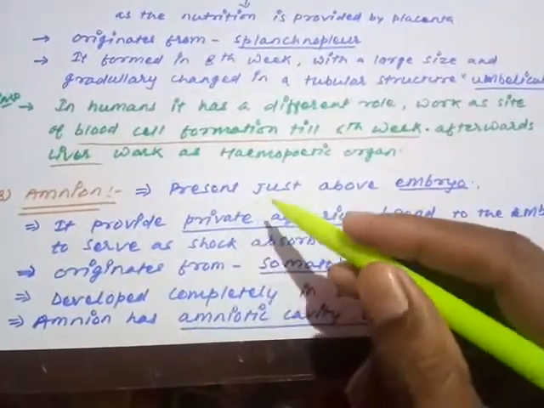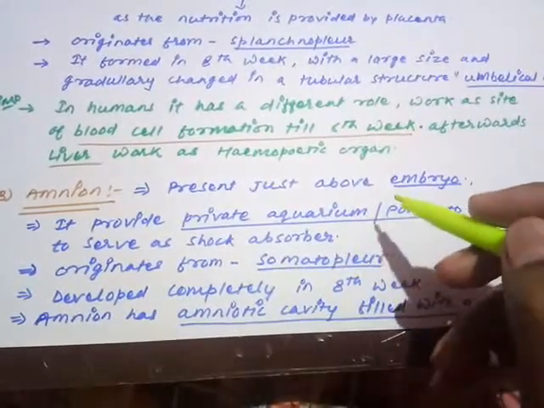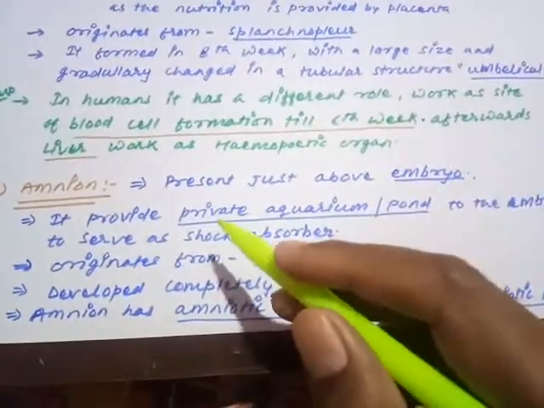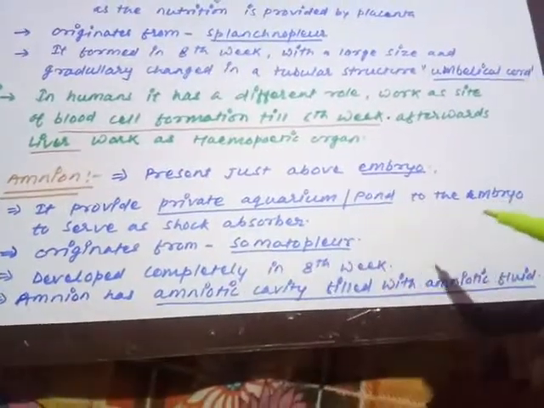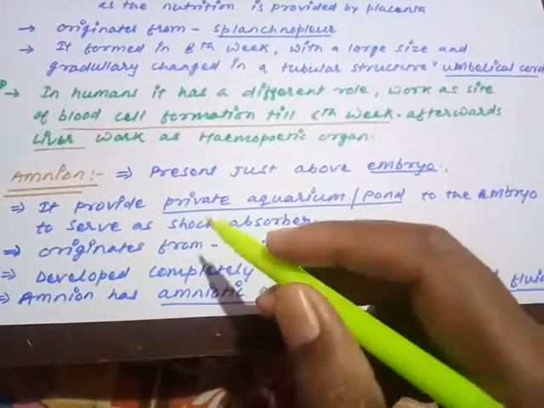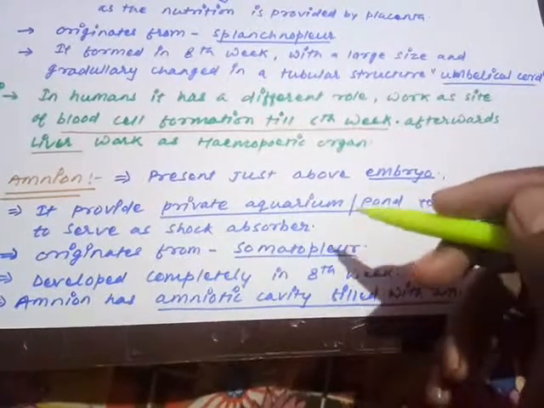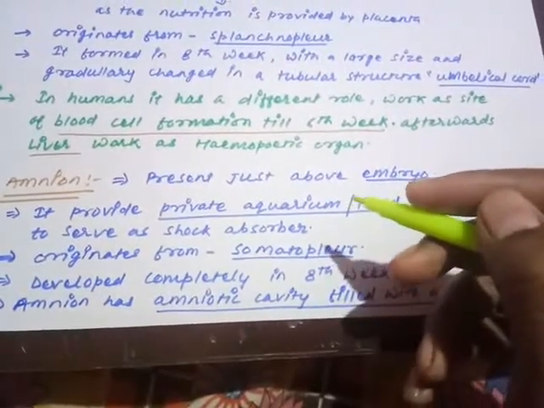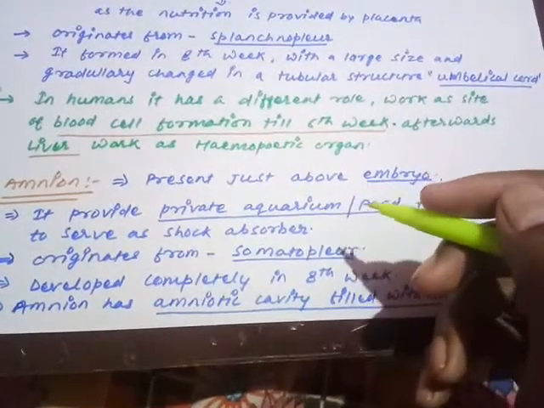So amnion is present just above the embryonic tissue. Present just above the embryonic tissue means it covers the embryo outside. Remember, it provides a private aquarium or pond to the embryo. Are you getting my point? It provides a private aquarium or pond to the embryo. In the NEET examination, in the PMT examination earlier, a question was asked: which structure of an embryo is considered as the pond? What can we compare with a pond?